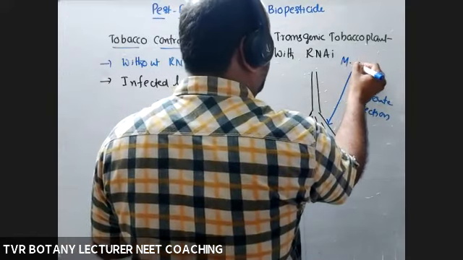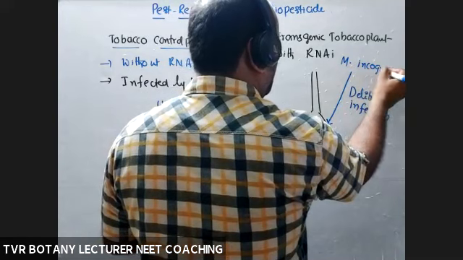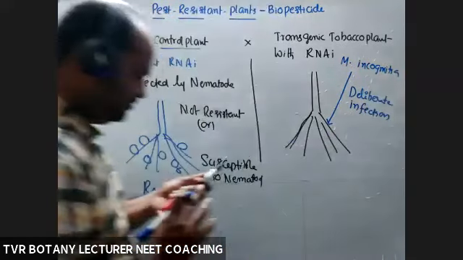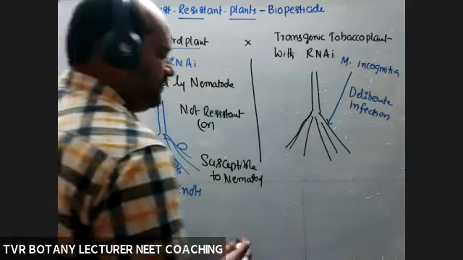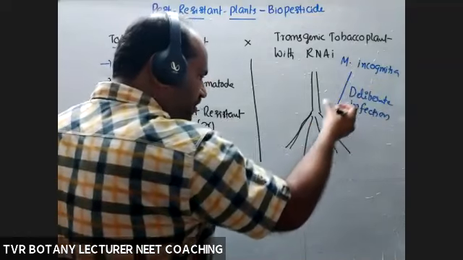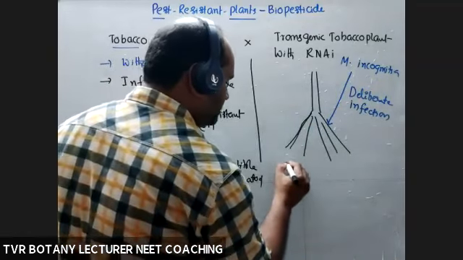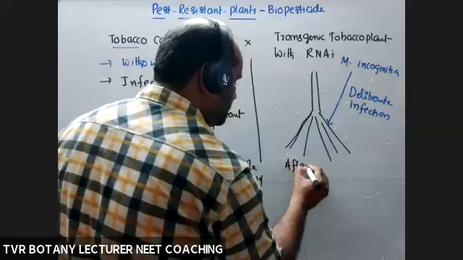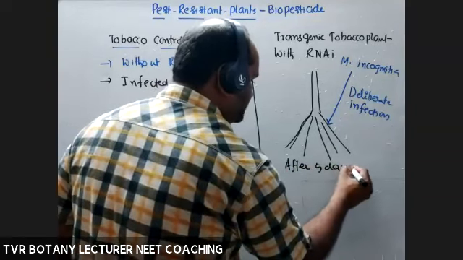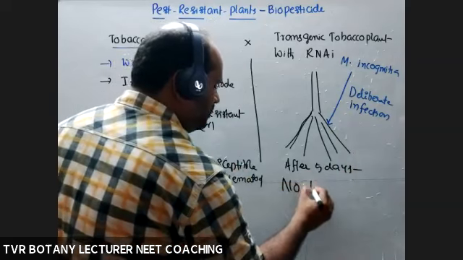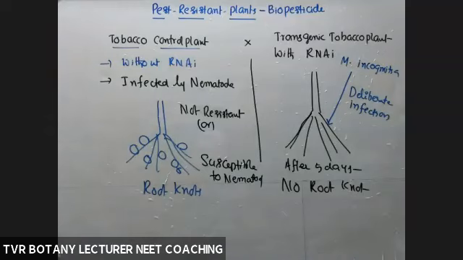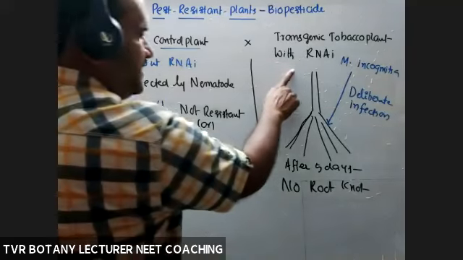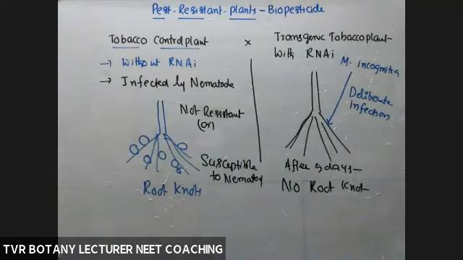Meloidogyne incognita injected into the tobacco plant. After 5 days of infection, so Meloidogyne incognita entered, even after 5 days, 5 days of infection, no root knot. That was given in your textbook. Okay, so here tobacco plant is resistant to Meloidogyne incognita.